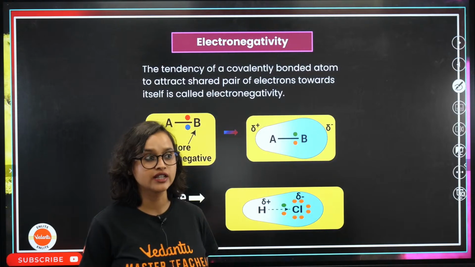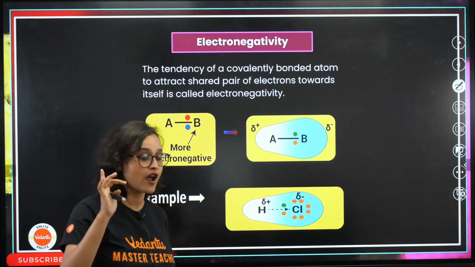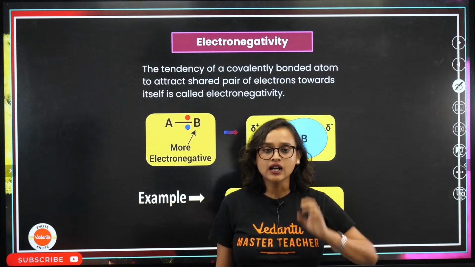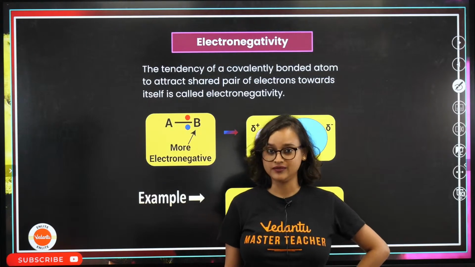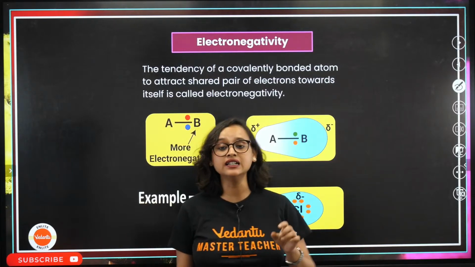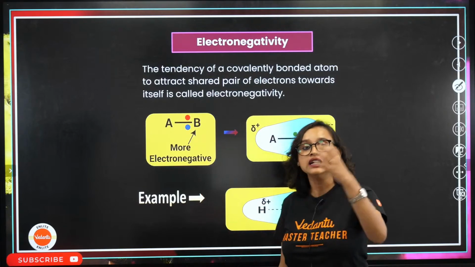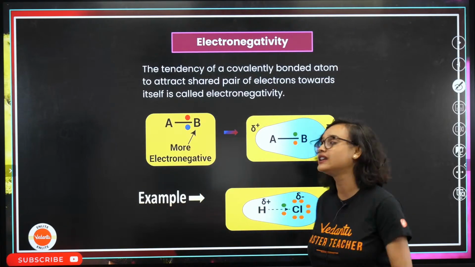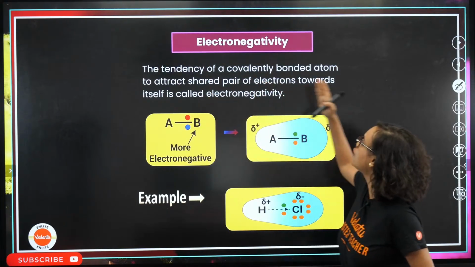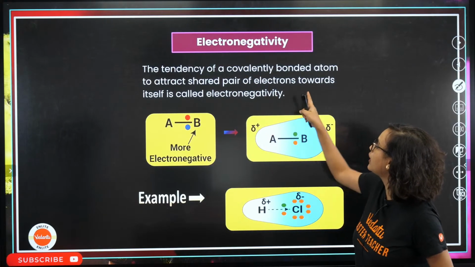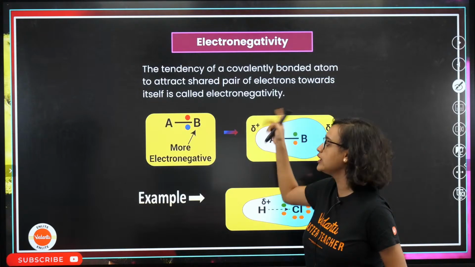electronegativity. What is electronegativity? So this is one of the properties. Now we are talking about a bond. All this time we were talking about a single electron everywhere, but this is a bond. This property is related to bond. So the tendency of a covalently bonded atom to attract the shared pair of electrons towards itself is called electronegativity.